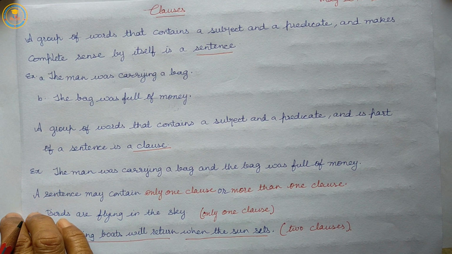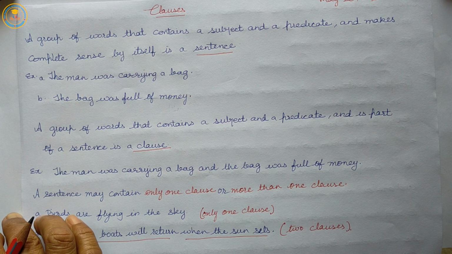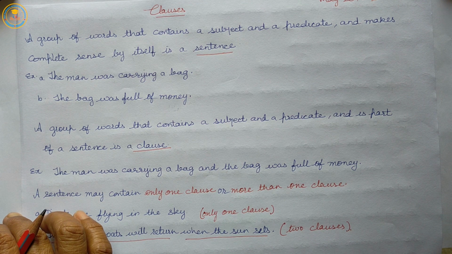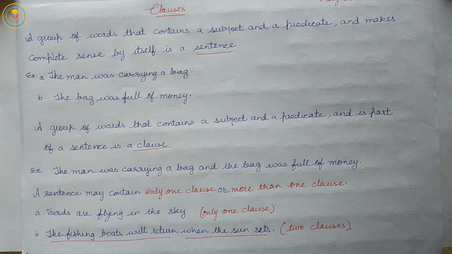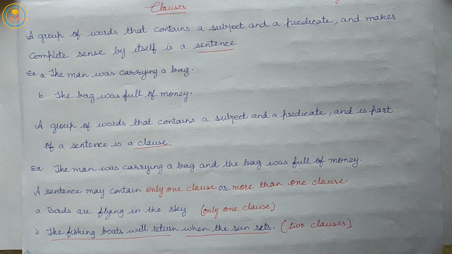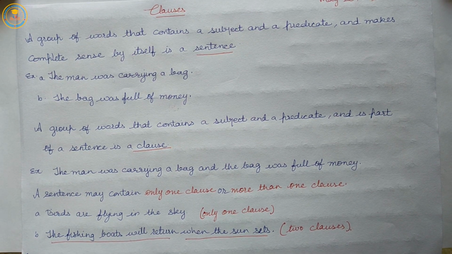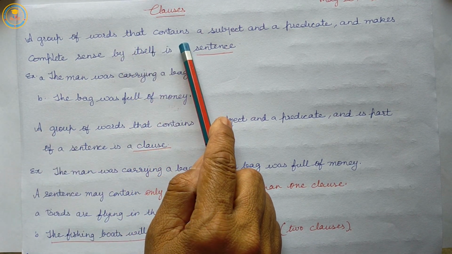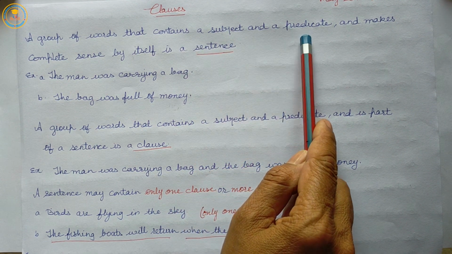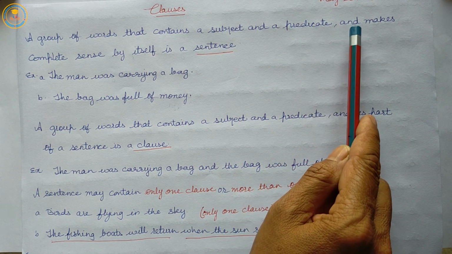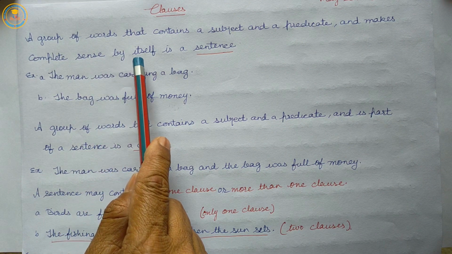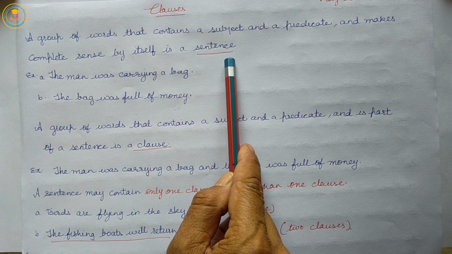And one more thing, for this we will start from the very beginning, and that is the sentence. A group of words that contains a subject and a predicate and makes complete sense by itself is a sentence.